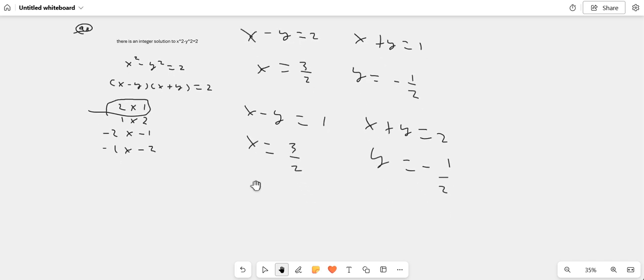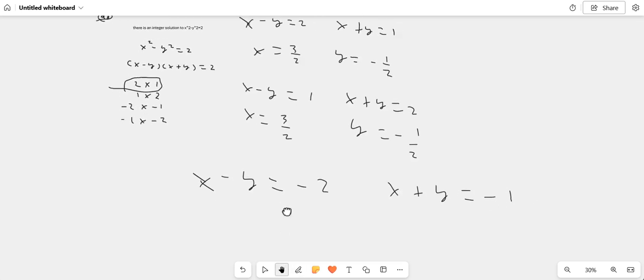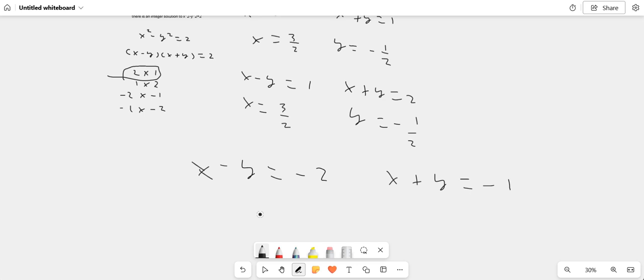Let's use this to see the further one. Let's make x minus y equal to minus 2, and x plus y equal to minus 1. Again, if you solve for x, just add the two equations together, the y's will cancel. x is equal to minus 3 over 2, and y is equal to 1 over 2, I believe. I don't really care, it is 1 over 2.